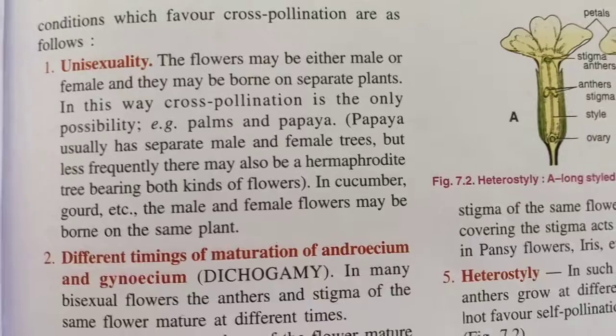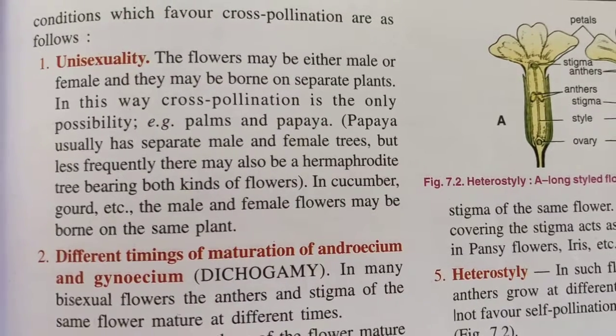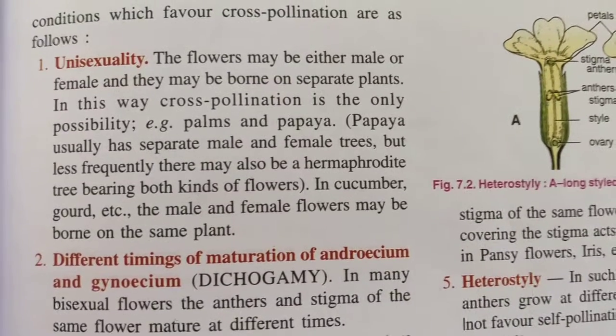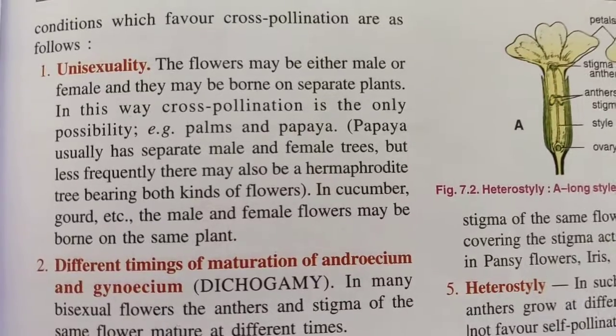Now, we'll come to some points like how nature favors cross pollination. First of all, unisexuality. The flowers may be either male or female and they may be born on separate plants. In this way, cross pollination is the only possibility. Example, palms and papaya. So, in that case, cross pollination has to occur.